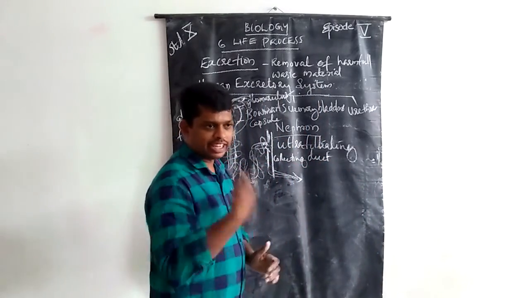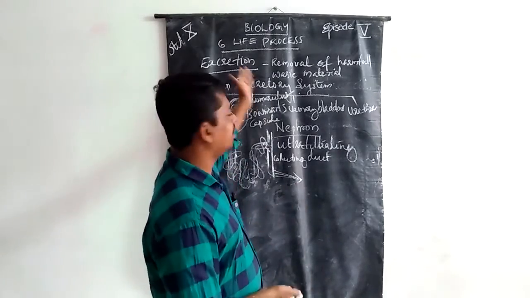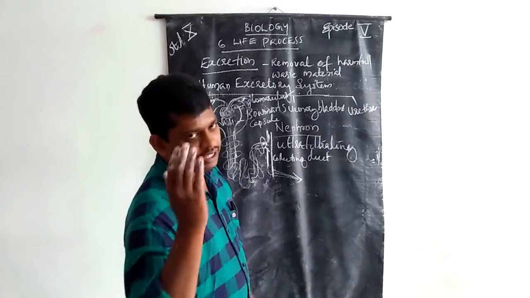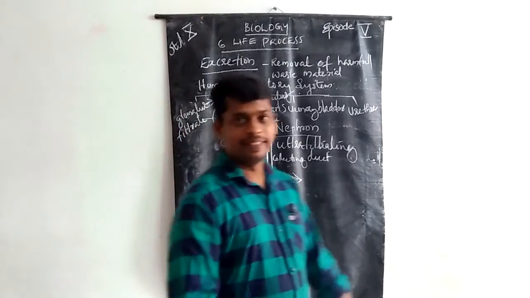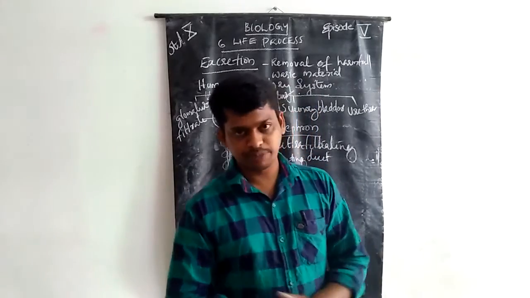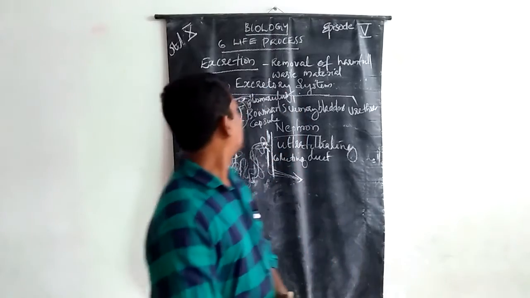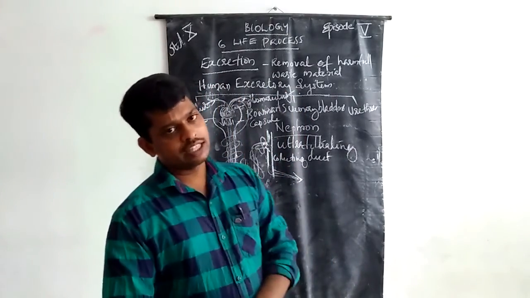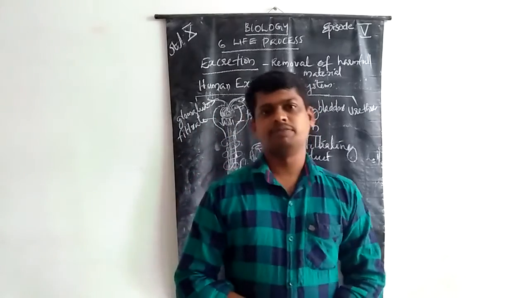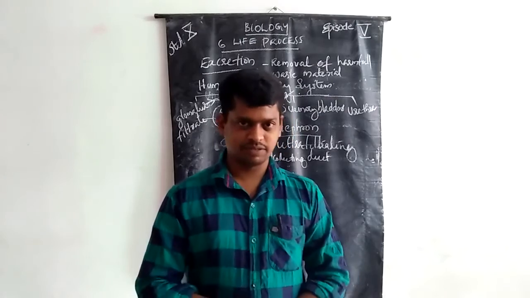Yes, let us again discuss excretion. Excretion means the removal of harmful waste materials from the body. Some unicellular organisms like amoeba and paramecium have no specialized excretory organs.